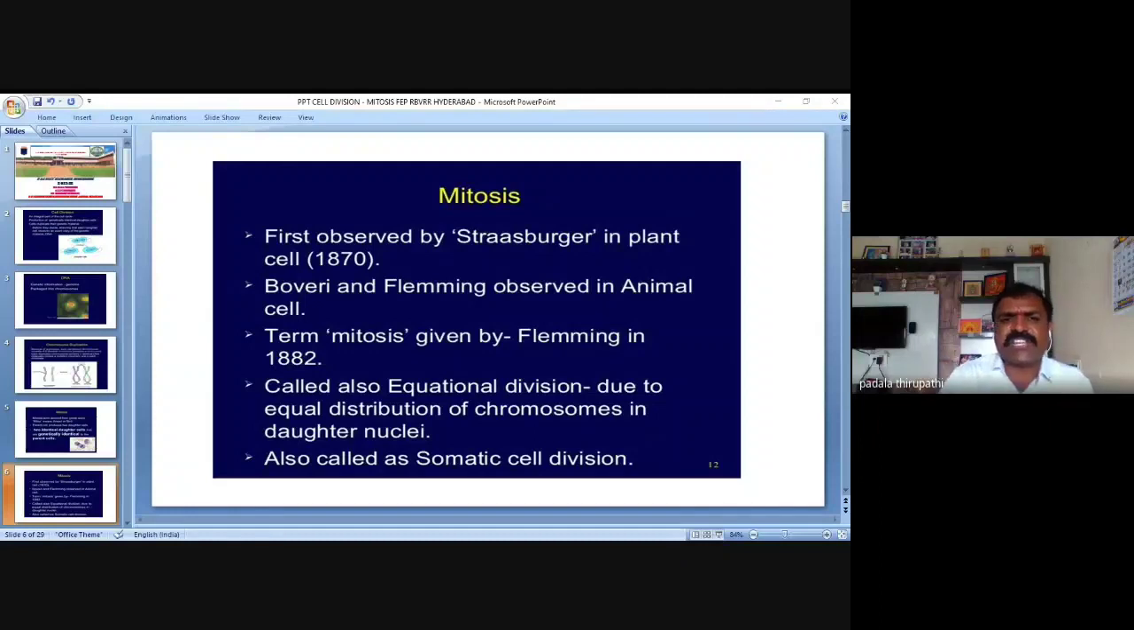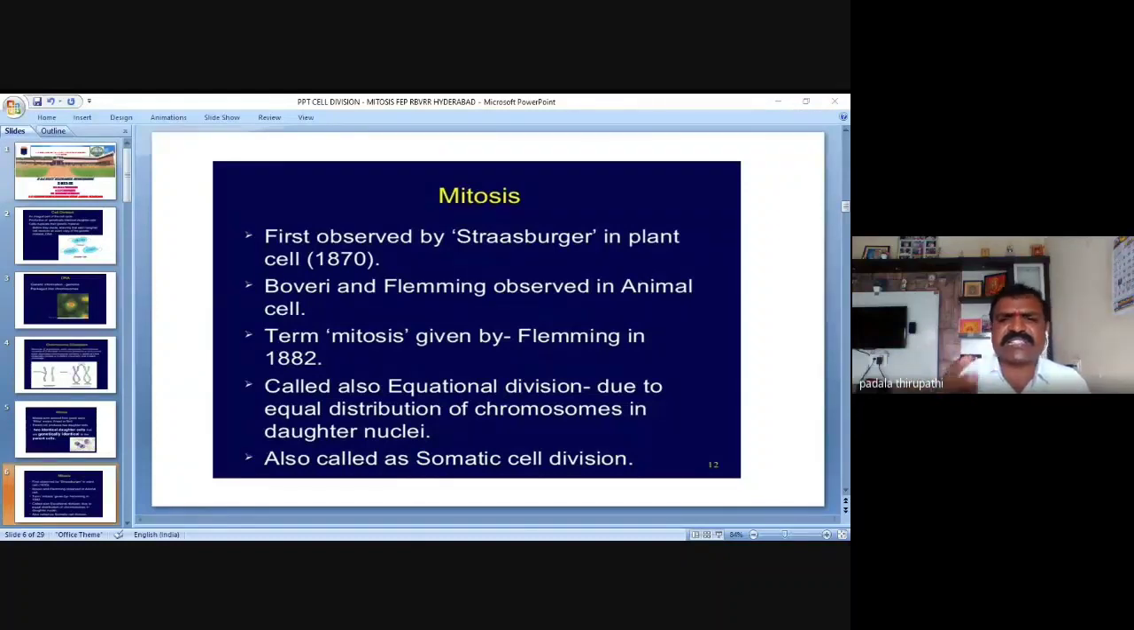After fertilization, the egg cell divides to produce the zygote or embryo. After Strasburger's discovery, Boveri and Flemming observed mitosis in animal cells. So who discovered mitosis in plant cells? Strasburger. Who discovered mitosis in animal cells? Boveri and Flemming. Clear? Yes, sir.